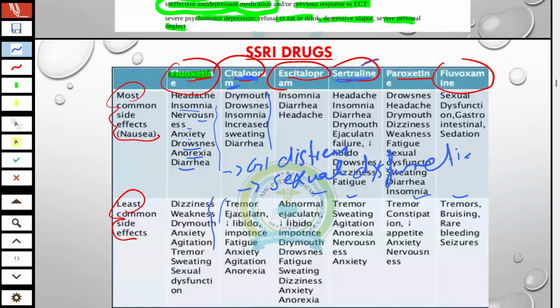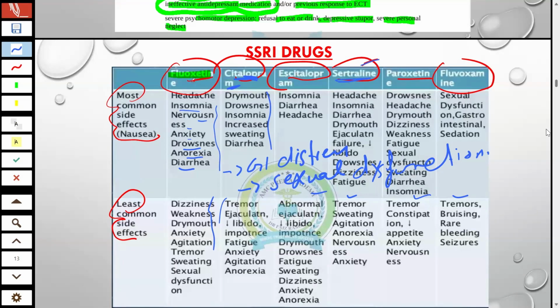And this will be recalled in a question, for example: a 25- or 35-year-old male is already on sertraline for 3 months, now presents with sexual dysfunction, and he is newly married. So what will you do at this time? They will give you options like change to another SSRI, change to another class of antidepressant, decrease the dose, or maybe add sildenafil.